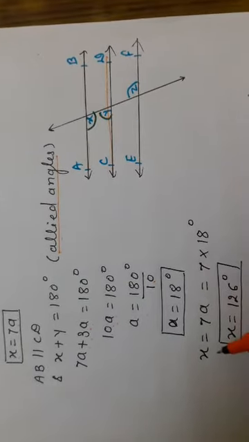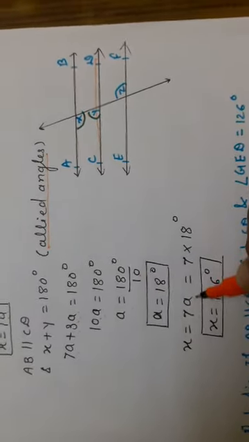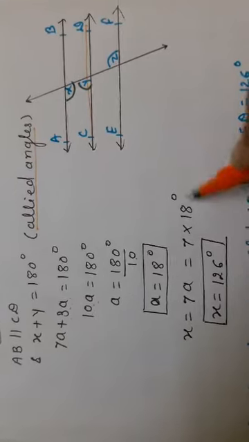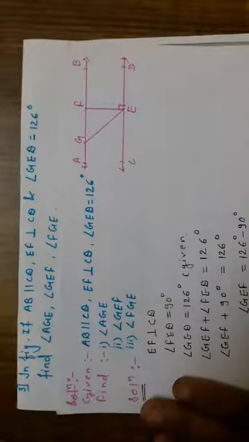They have asked us to find the value of x. x is equal to 7a. 7 into 18 degrees, we are going to get 126 degrees.